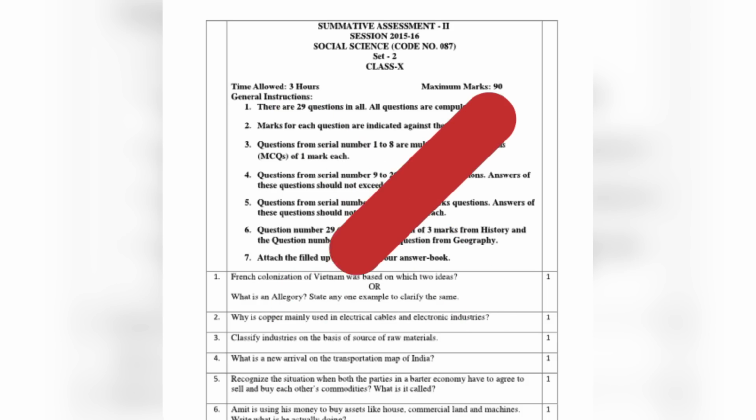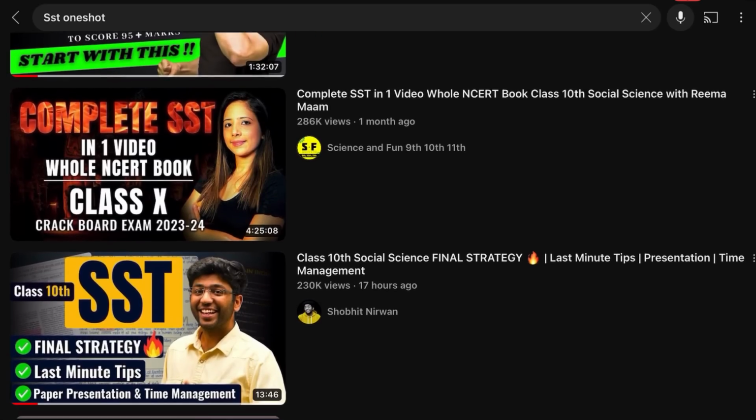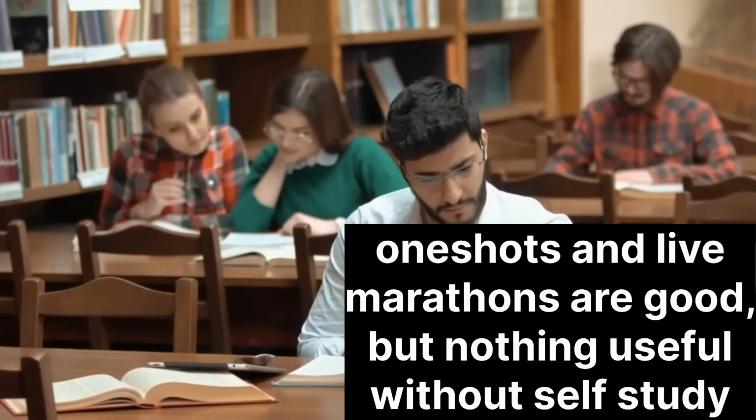You do not need further practice of SST if you have done NCERT, my notes and CFPQ. No need of sample paper or anything. Although if you're confused about your speed, you can go ahead and do some sample papers. Please do not watch any one shots of SST unless you've read the chapter yourself, as you would have zero idea on how to write a good answer.